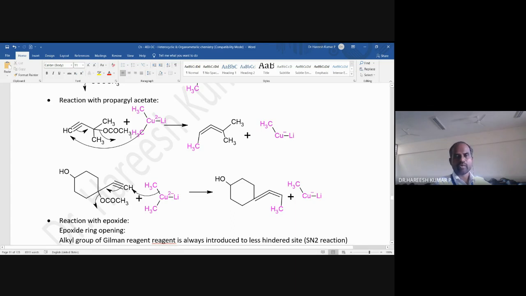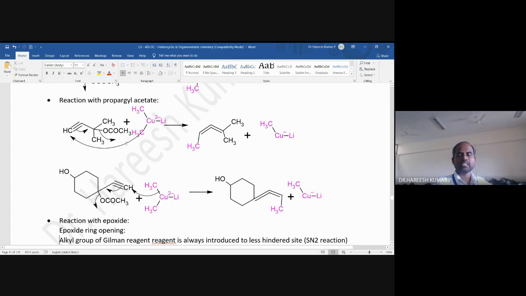So what will happen when a propargyl acetate is treated with dimethyl cuprate? There will be a new bond formation between this carbon and this carbon. Once there is a bond formation, this bond pair is going over here. When this bond pair moves to here, acetoxy will be the leaving group.